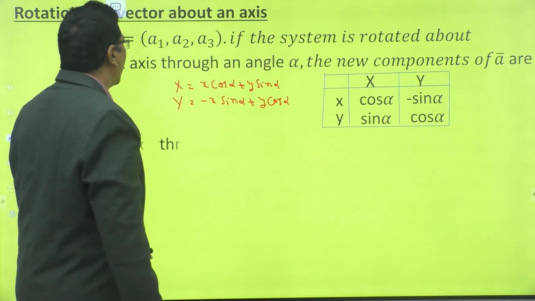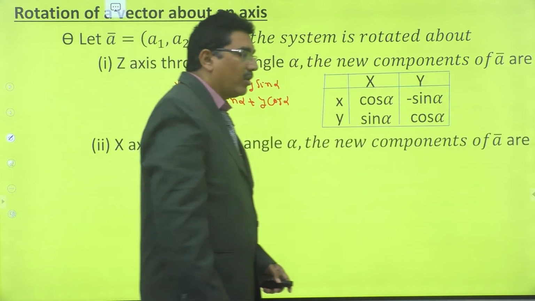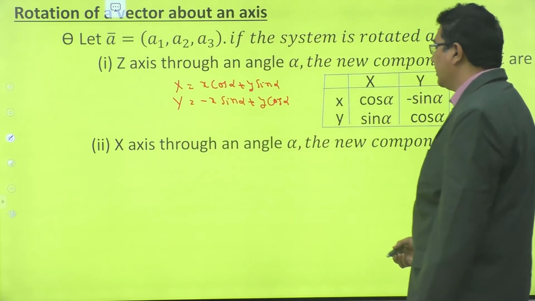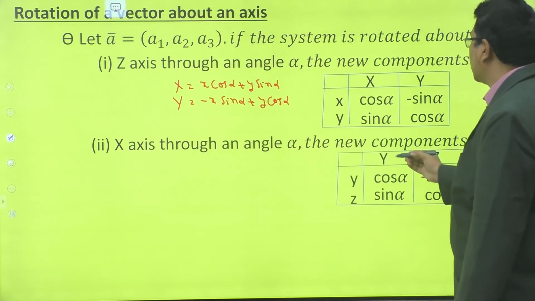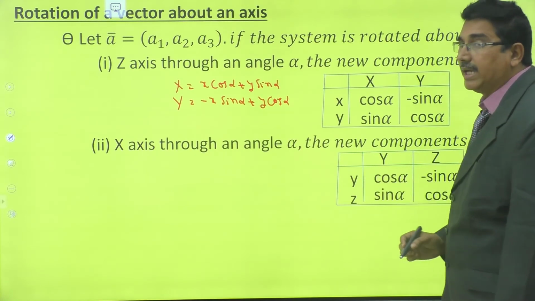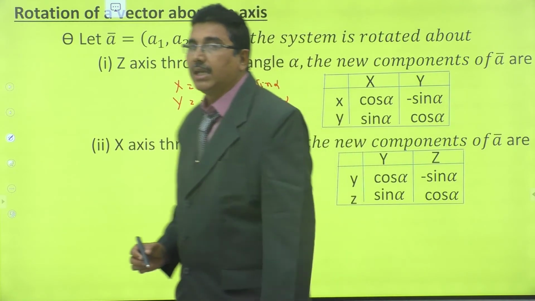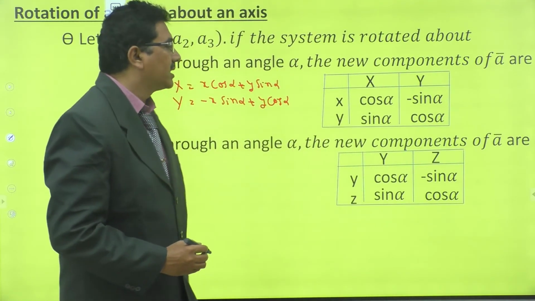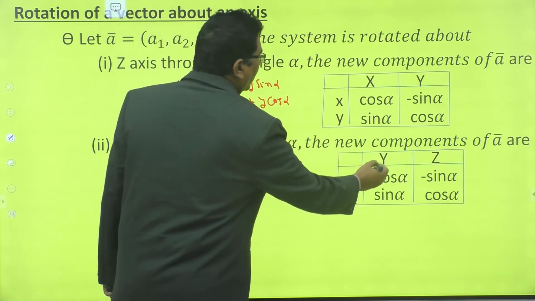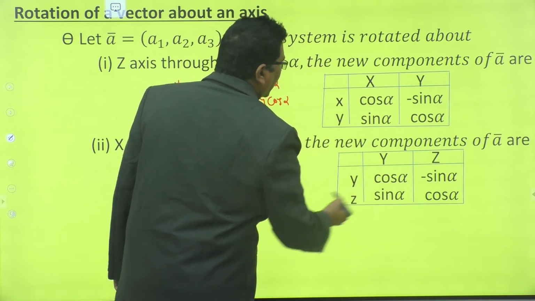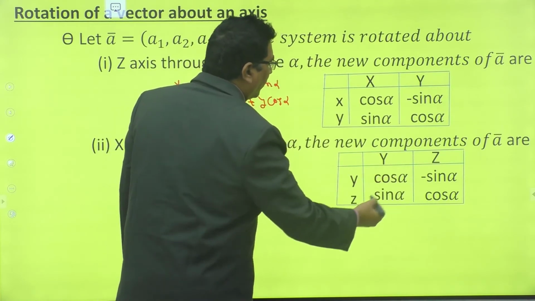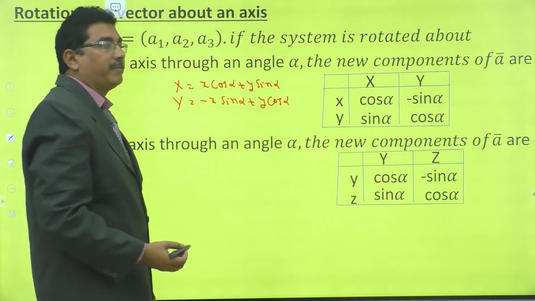Now the rotation is about x-axis through an angle alpha. Then the new components of A bar are, see this, these are the new coordinates, capital Y and capital Z. These are the old coordinates, small y and small z. Here we want to find new coordinates. Capital Y is equal to y cos alpha plus z sin alpha. Capital Z is equal to minus y sin alpha plus z cos alpha.